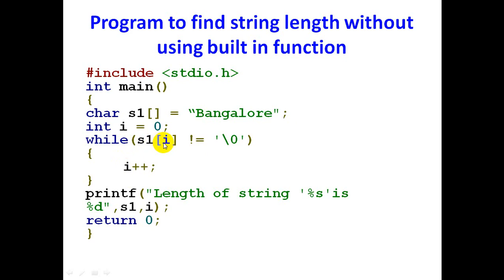s1 of 9 is not equal to null. We have to test that. So what is s1 of 9? The null character. I told you in the beginning that every string will be terminated by a null character. So here s1 of 9 is null. Null is equal to null, so it will not go inside the loop. It will just print the length of the string. The present value of i is 9, so the length of the string it will print is 9.